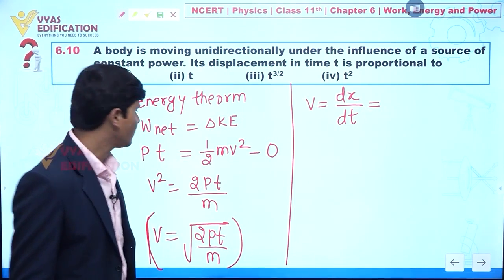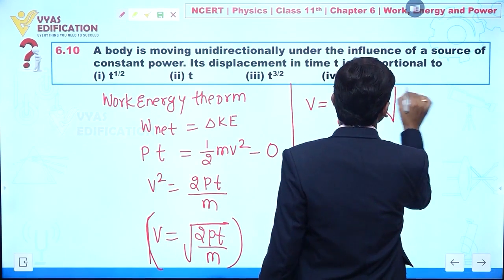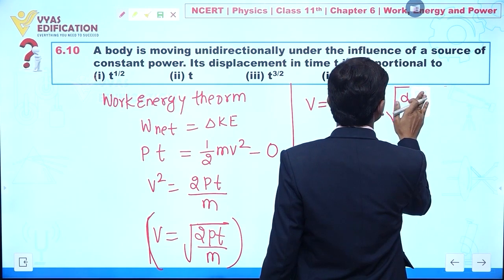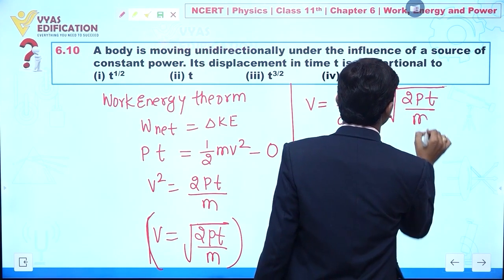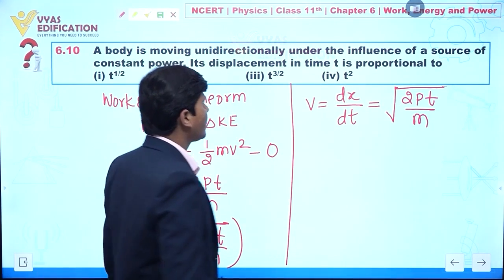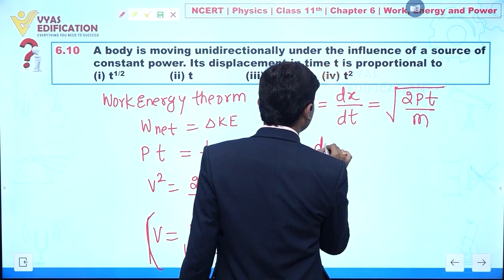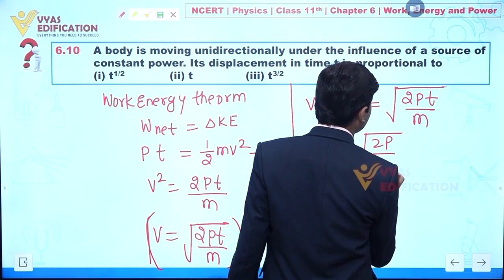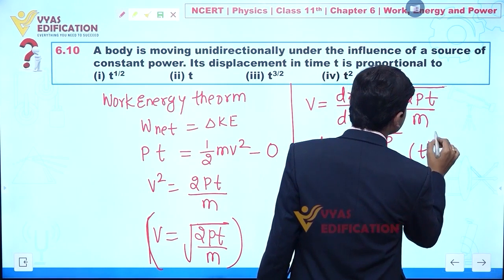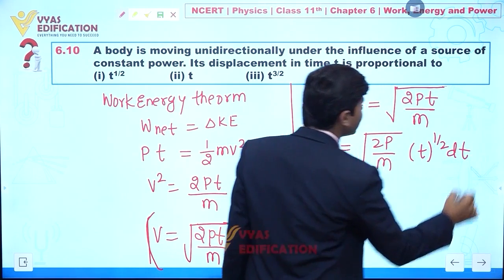v is dx by dt. Clear? And we can say this is under root of twice pt divided by m. Clear? So now we can also write like this: dx is equal to under root of 2p by m, a constant outside, and I can say this t to the power half, multiplied with dt.